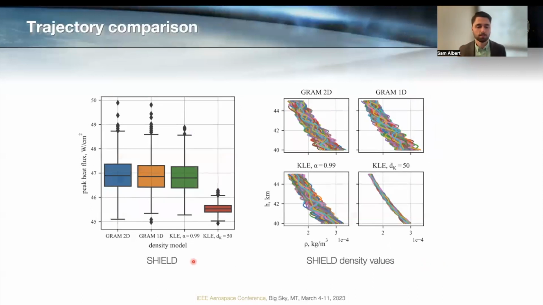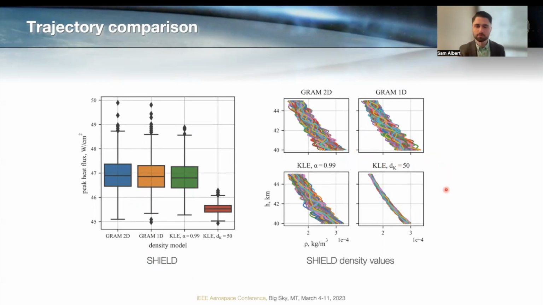We can again compare this on the basis of predicting trajectories. On the left, we have the truth model, where density varies with altitude and longitude. And in the green here, we have our KLE representation, and you can see that it's a very good predictor of the truth model. On the right, however, we have a KLE using 50 terms, so still a lot more than the 15 earlier, and it's doing a very poor job at predicting our peak heat flux, both the median value and the uncertainty bounds. And you can see part of why in the plots of density profiles themselves that I'm showing here.